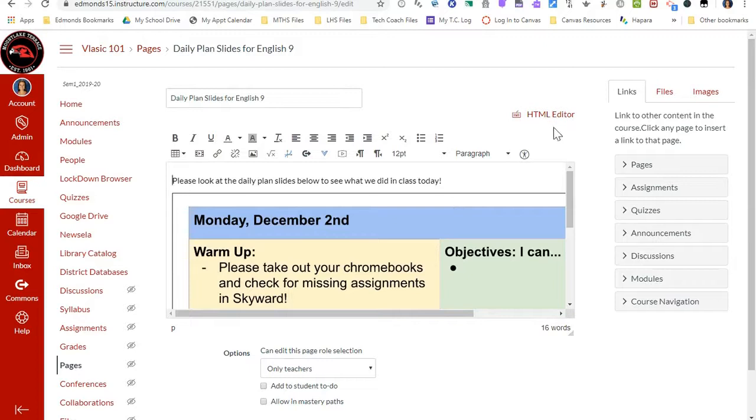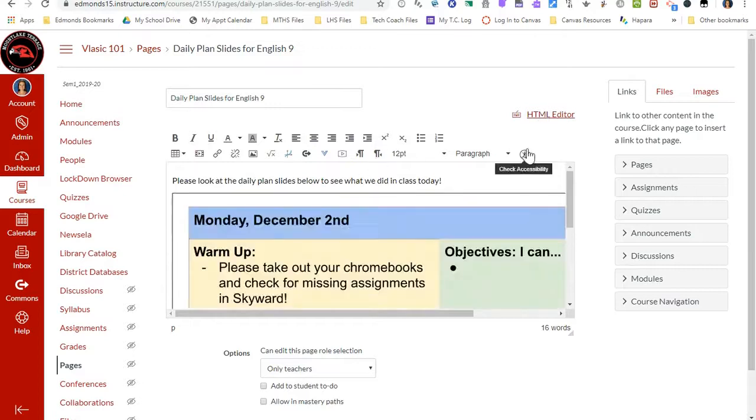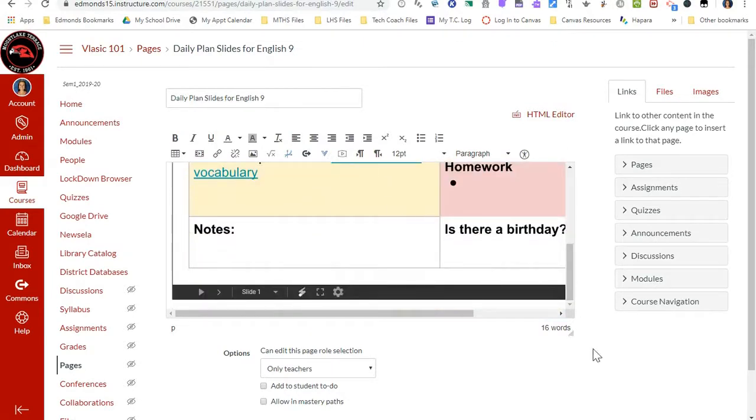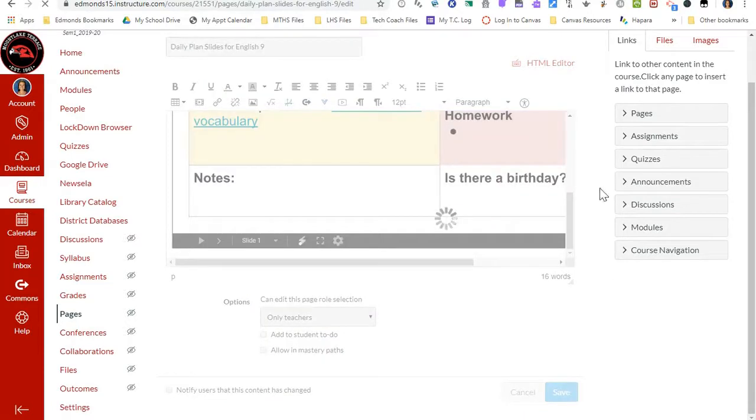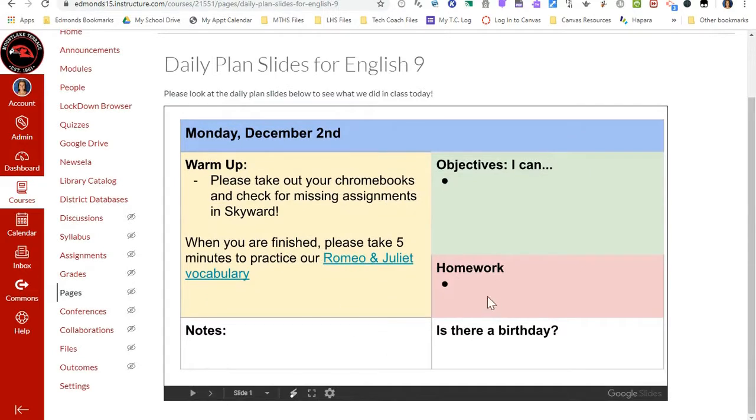The advantage of using this feature, publishing to the web, instead of just the external tools, is that in the HTML editor, I can actually change the width and height of my presentation. So I can make it larger or smaller, based on the needs of my students and what I want my page to look like. If I go back to the rich content editor, I can see that this is a much larger presentation than it was when I used the external tools. If I scroll down and press save, you can see what it looks like for students. So again, it's a much larger formatted Google Slides presentation.